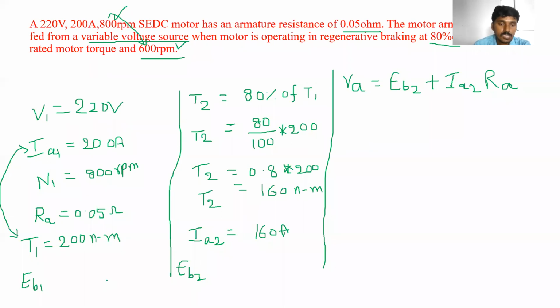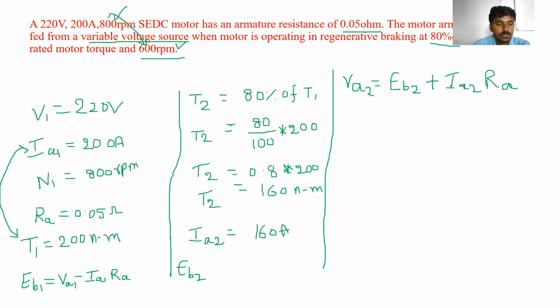So how can we find out EB2 and EB1? We know the formula, EB1 is equal to VA minus IA1 into RA. Here, when the motor is running at 600 RPM, the back EMF is EB2, and at the same time the armature voltage also changes, that is VA2. When the motor is running at 800 RPM, the back EMF is EB1 and the armature voltage is VA1.